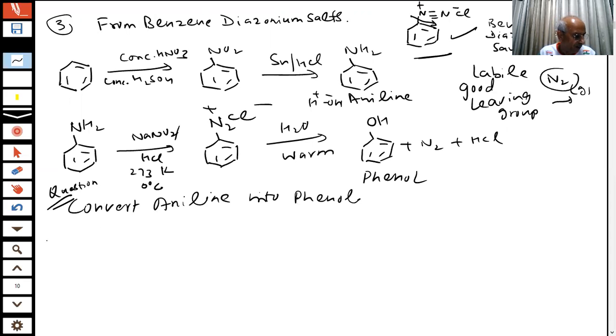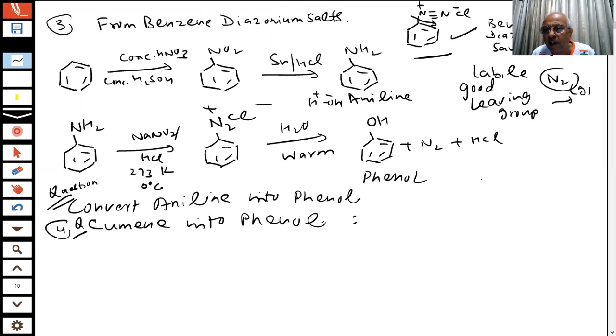Another method which has been asked in the paper so many times is from cumene. Convert cumene into phenol. Again an important question, student. First we should know what cumene is. What is the formula of cumene? This is actually isopropyl benzene. I give you 1 minute to write its formula before I proceed further.